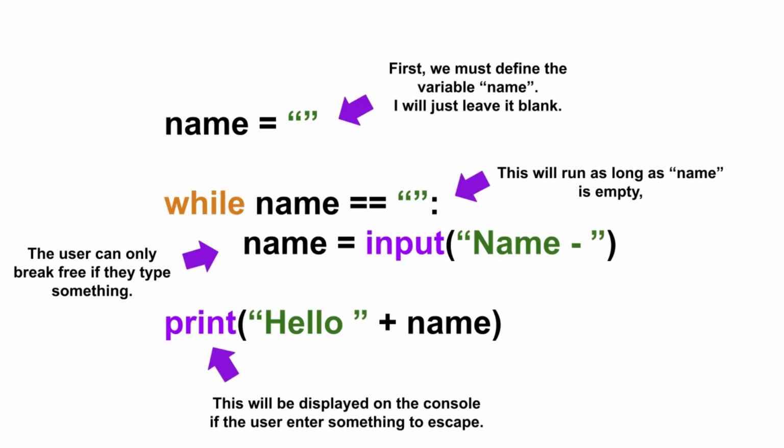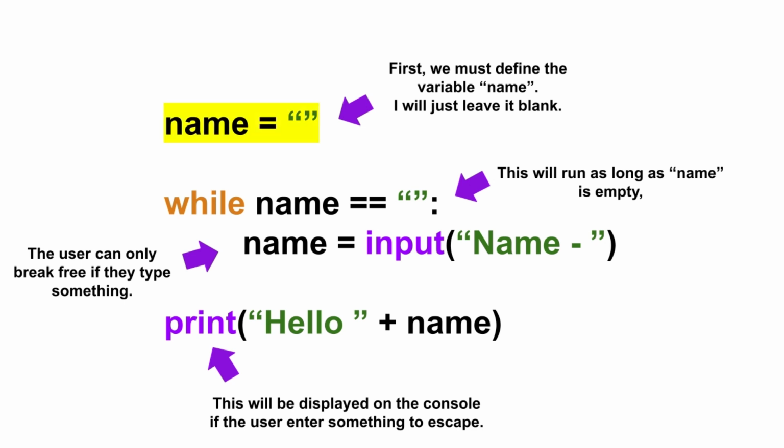This can be useful in many situations. For example, imagine we have a user input function. But users can simply press enter and skip the input function. To stop this, we can make a while loop that will constantly check if the input is empty and force users to type something to escape the loop. Here, I have a code to do exactly that.